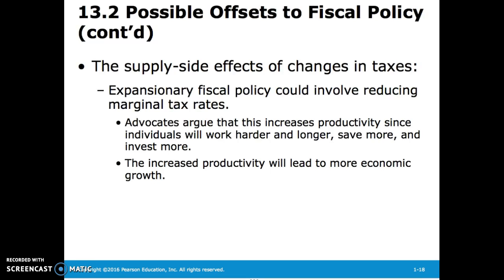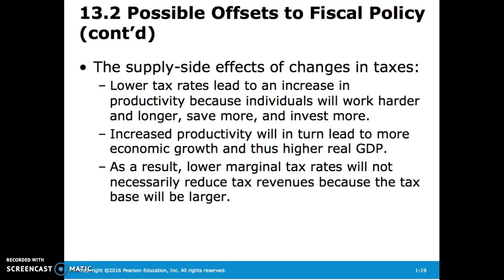Expansionary fiscal policy could involve reducing marginal tax rates. The advocates of this argue that this increases productivity since individuals will work harder and longer, save more, and invest more. The increased productivity will lead to more economic growth, they say. Lower tax rates lead to an increase in productivity because individuals will work harder and longer, save more, and invest more. Increased productivity will in turn lead to more economic growth and thus higher real GDP. As a result, lower marginal tax rates will not necessarily reduce tax revenues because the tax base will be larger.